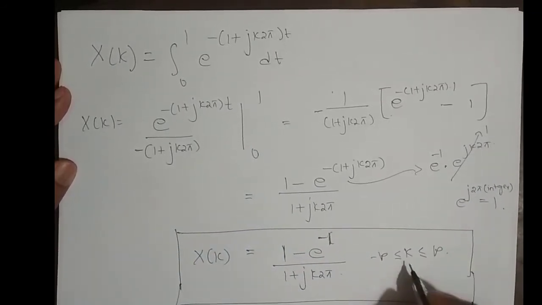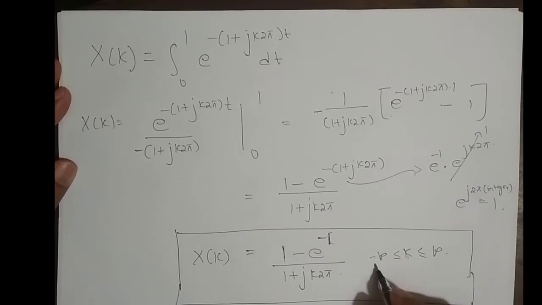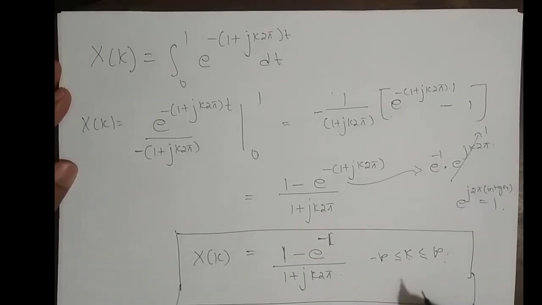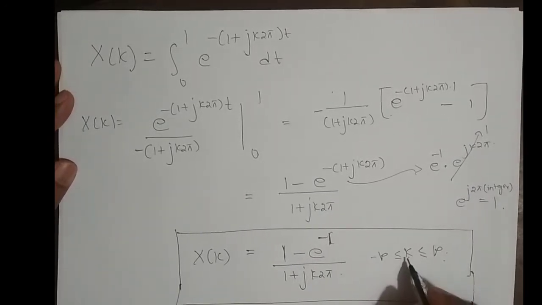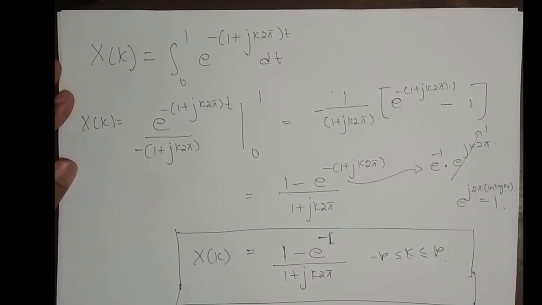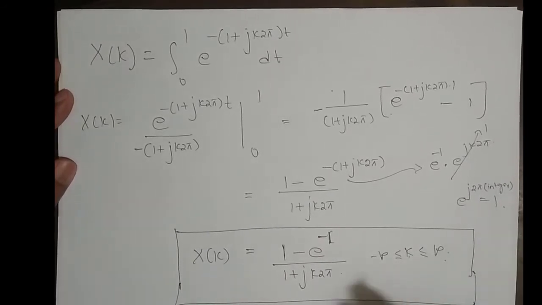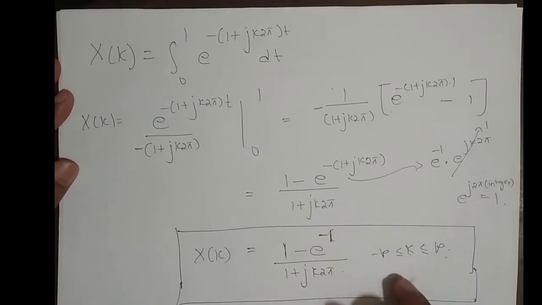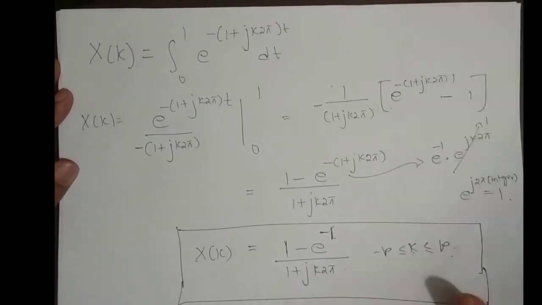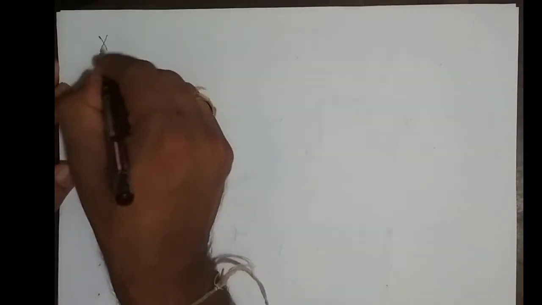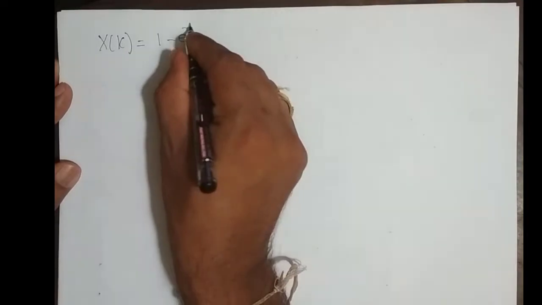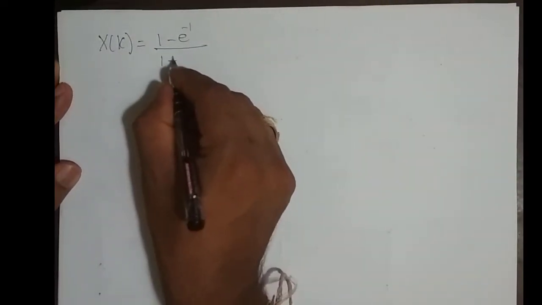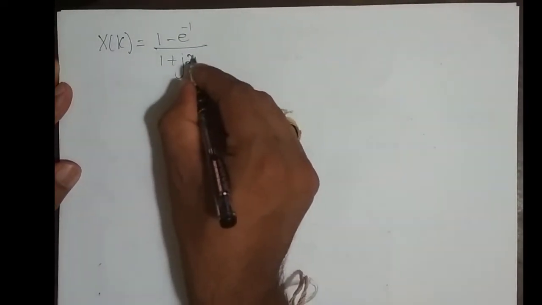So we don't have to give values of k varying from minus infinity to infinity. We'll give just 5 or 6 samples. We'll take k equal to, say, -2, -1, 0, 1, 2, 3. But this is varying from minus infinity to infinity. Fine. Therefore, what do we have? X of k is equal to 1 minus e power minus 1 whole divided by 1 plus j 2 pi into k, right?